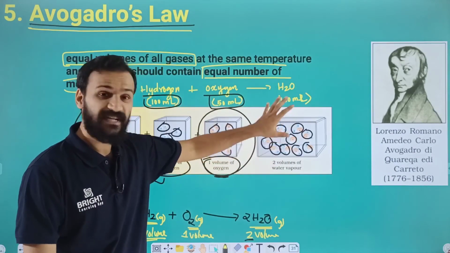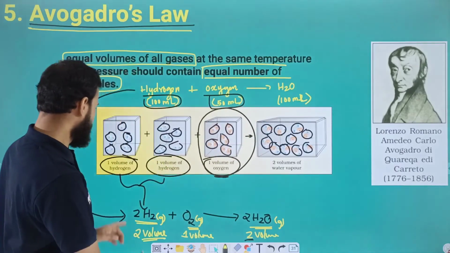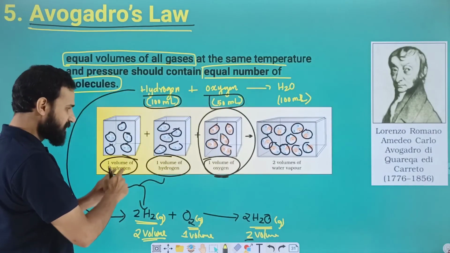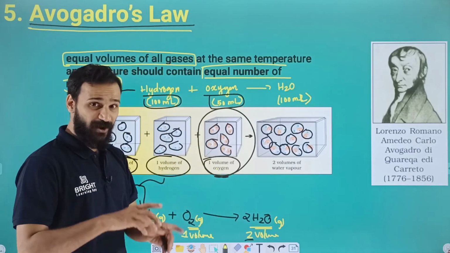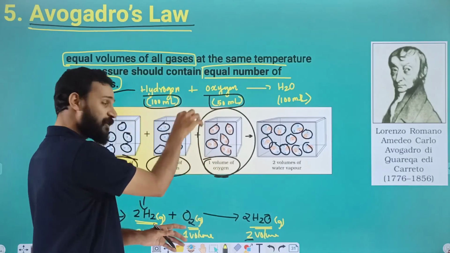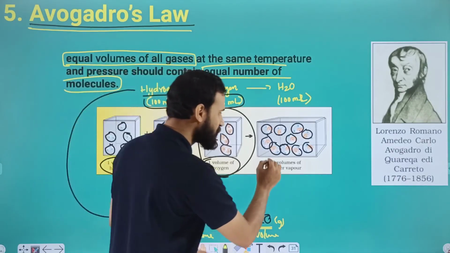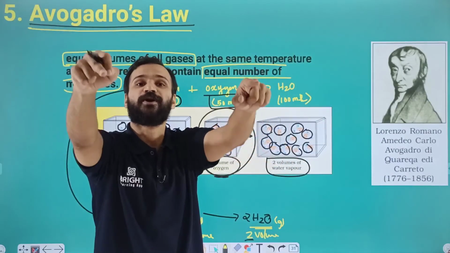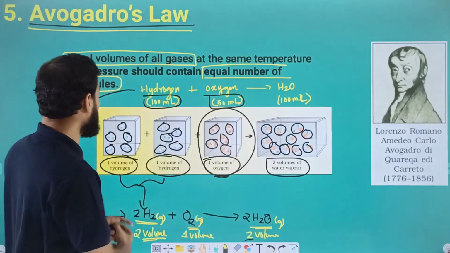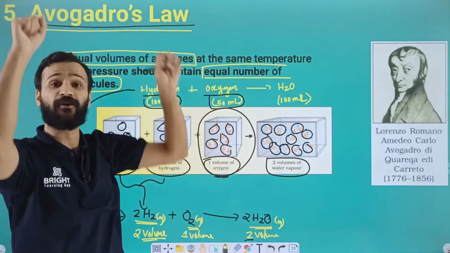Why do we have 10 molecules? Because this contains 1 volume, this contains 1 volume, this contains 1 volume, and 1 volume contains only 5 molecules. So here we have 2 volumes. When volume increases, the number of molecules also will increase. Equal volumes always contain an equal number of molecules.